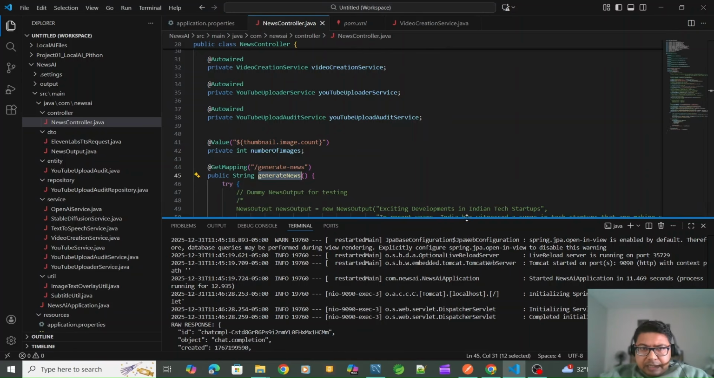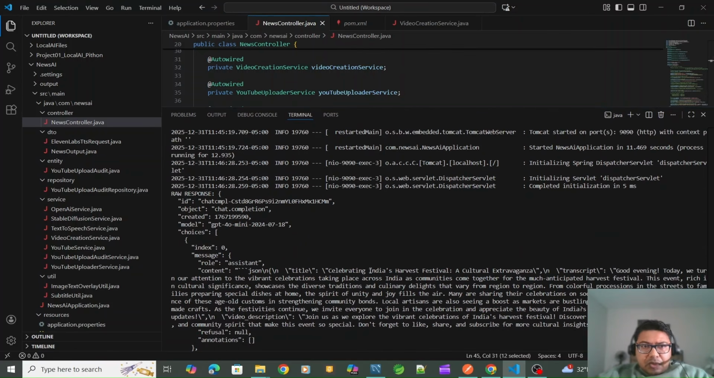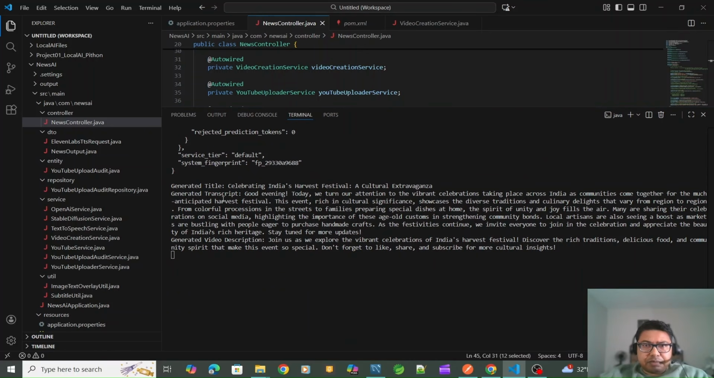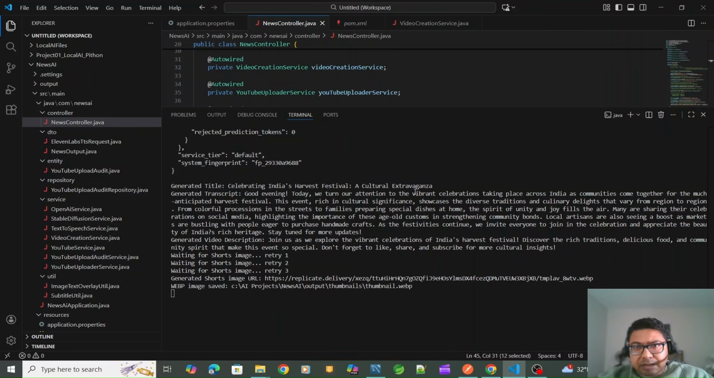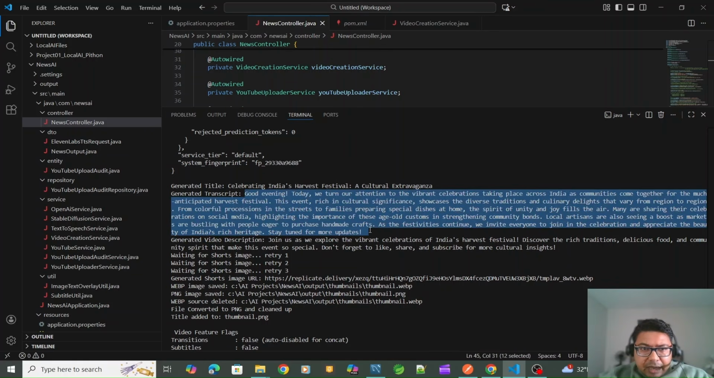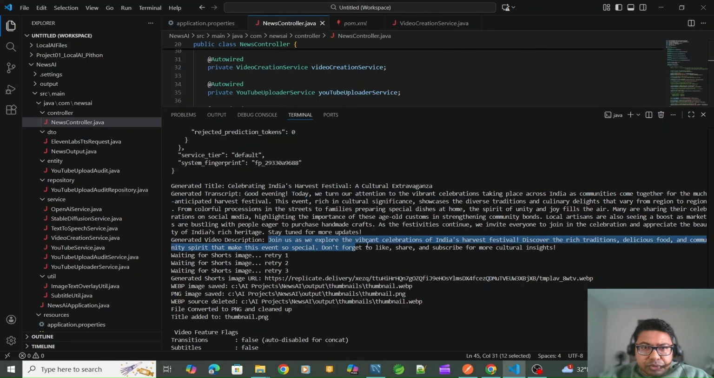See, the magic has started. I got the raw response from OpenAI. This is the raw response, the contents and everything, in JSON. Then I'm parsing it. After parsing, this is the data, the generated title. For the last 6 hours, it got this data: Celebrating India's Harvest Festival, a cultural extravaganza. This is the generated transcript till here. This is the video description.